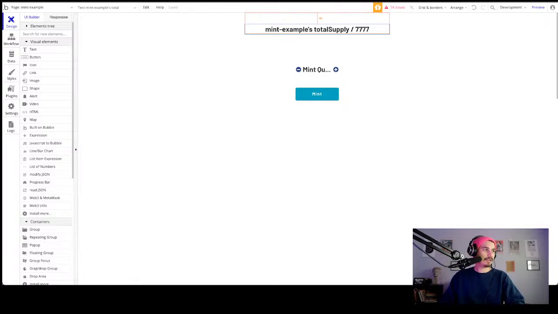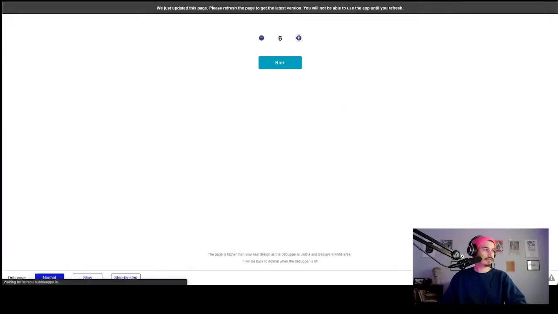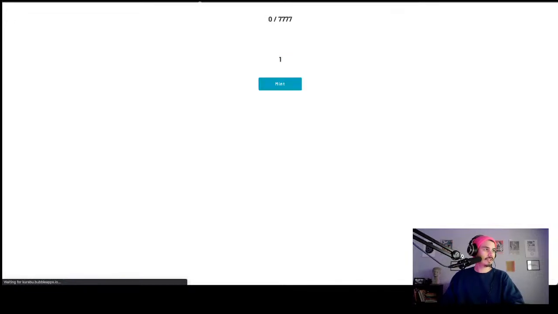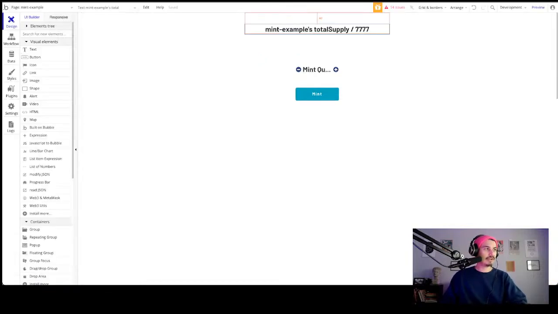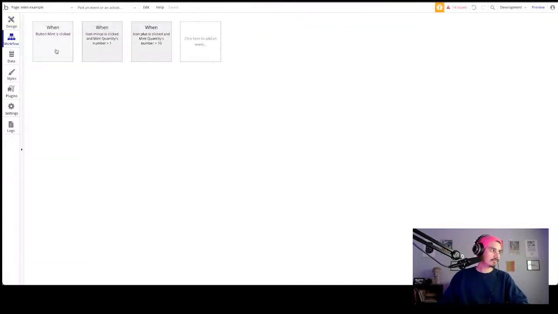Okay. So now when you load your app, it's just going to do this because right now that custom state is nothing, right? So now we need to go to the workflow, the magic. These are the workflow items, the events that we added last time.